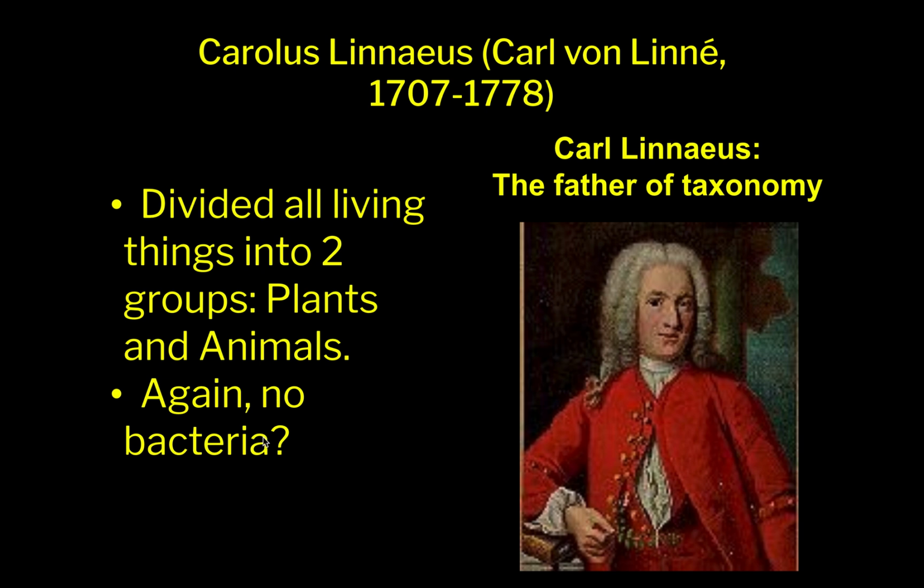Again, he did not know what bacteria was, and that's because in the 1700s we only had rudimentary microscopes. I don't know if you remember in your biology days, microscopes were invented. It's just that they were very simple. Bacteria are very microscopic organisms, and so they could not be seen with the microscopes that we had back in the 1700s, okay?